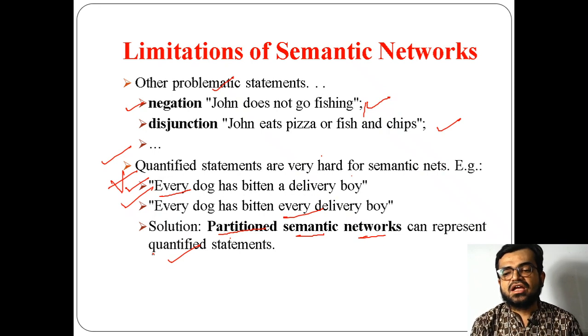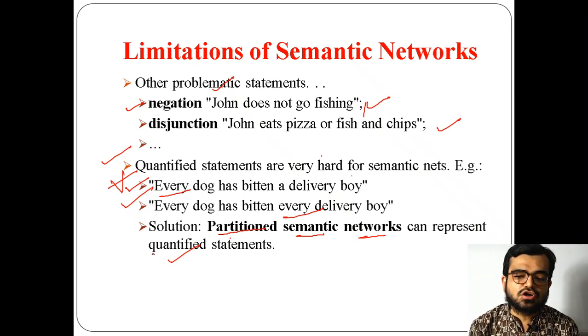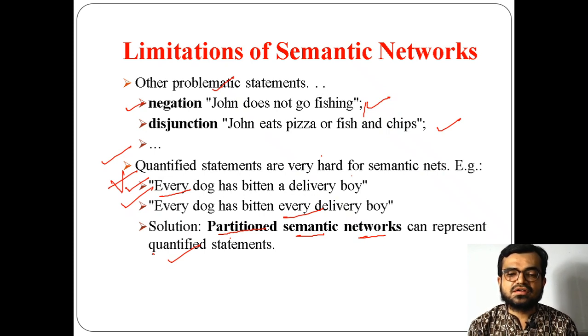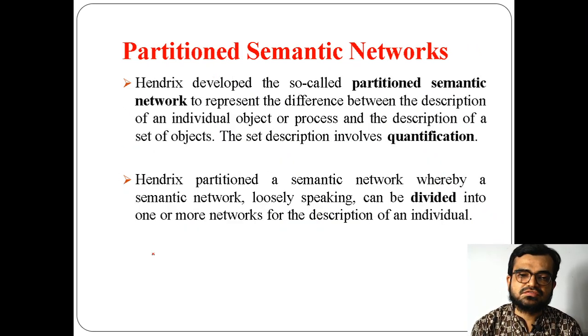Quantified statement means it denotes whether it's a single dog, two dogs, multiple dogs, or all dogs. Such statements are called quantified statements. In order to represent the networks for such quantified statements, normal semantic networks will have a problem. That's the reason why partitioned semantic networks will be used.